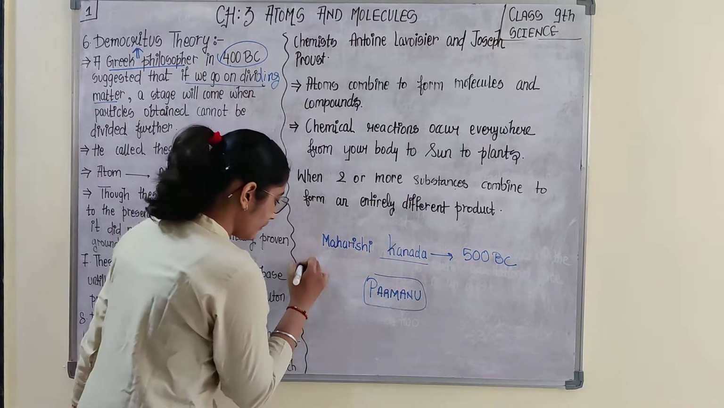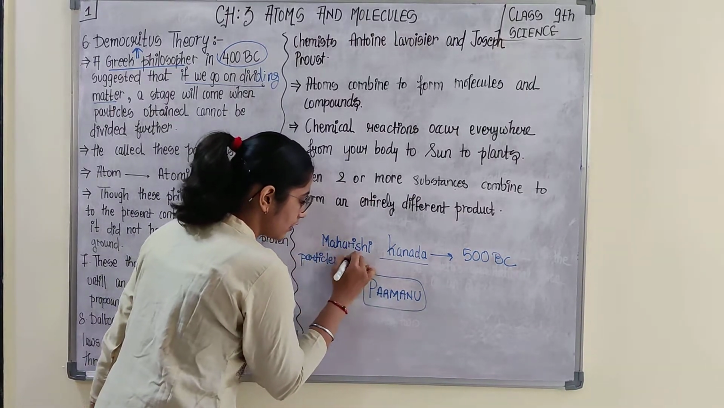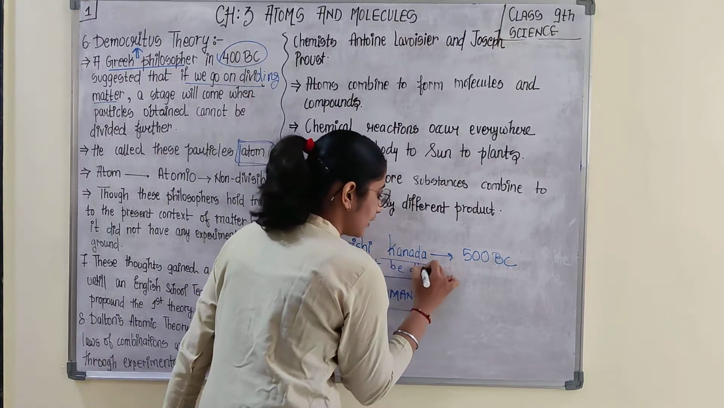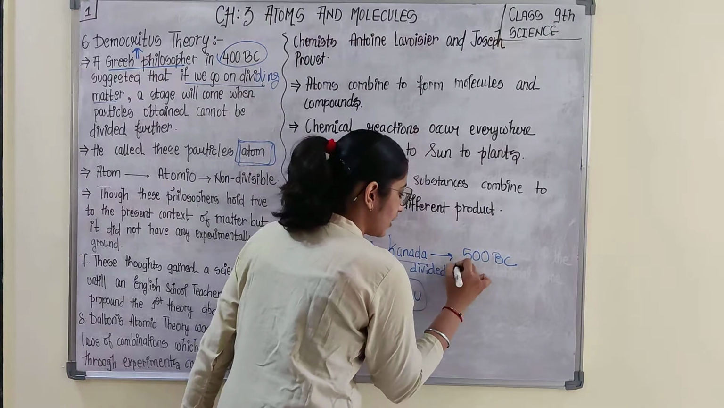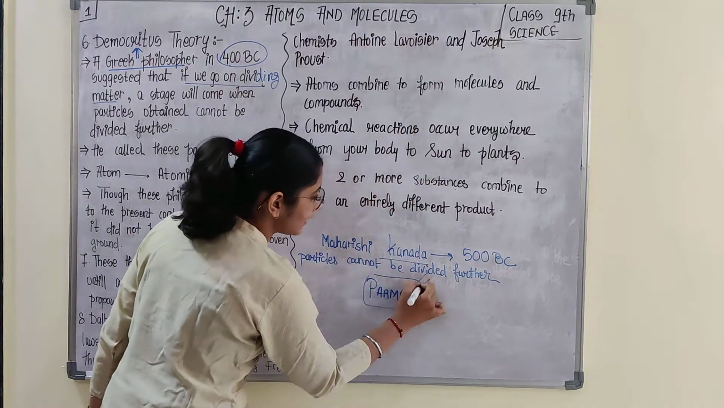Particles cannot be divided further. Maharishi Kannada named these particles Parmanu.